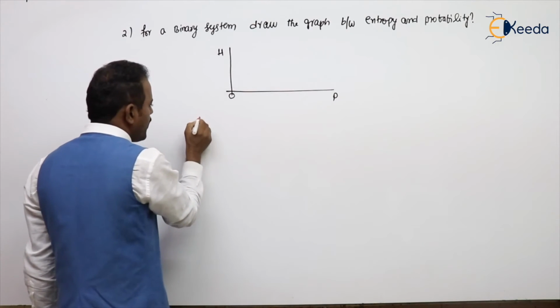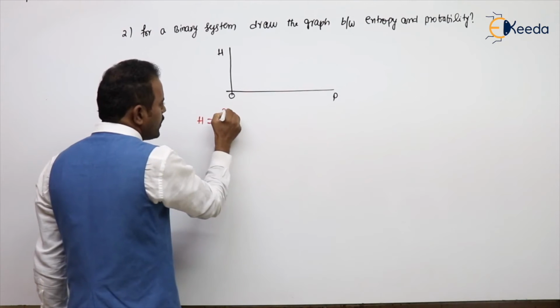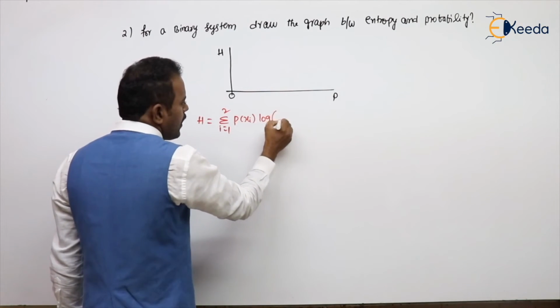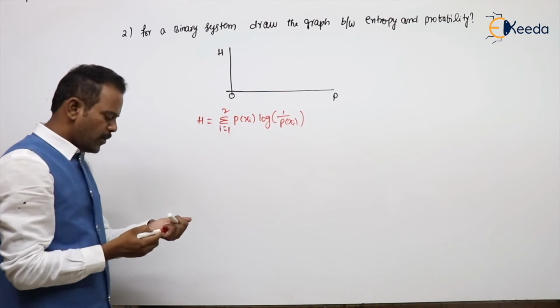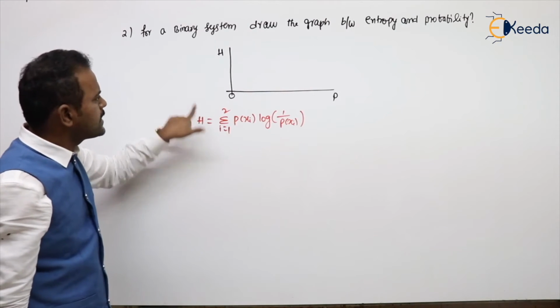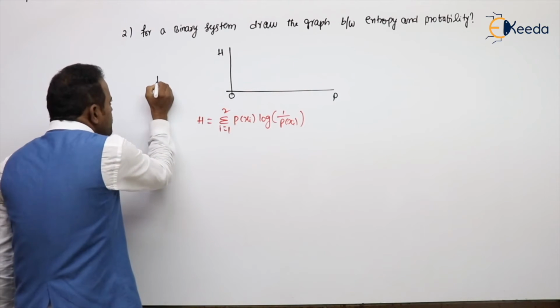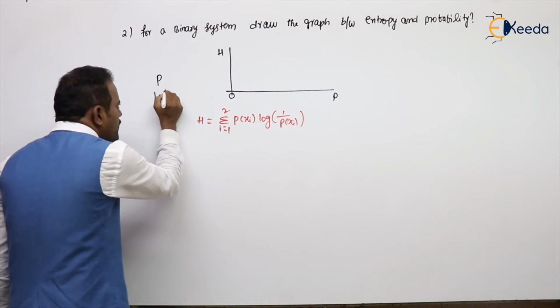What is the entropy formula? Entropy H equals summation i equal to 1 to 2 of P of xi into log 1 by P of xi. That is the entropy formula. Here, why did I take 2? Because it is a binary system. For example, if one symbol has probability p, what is the other probability?